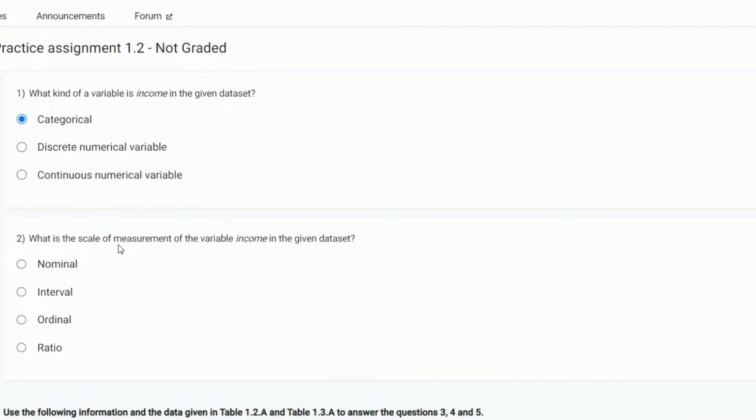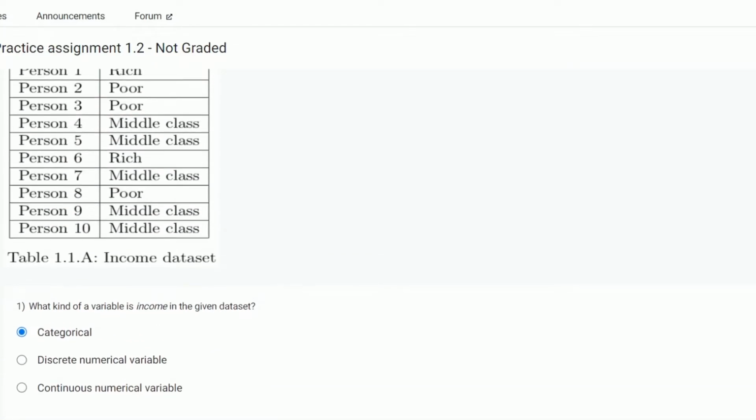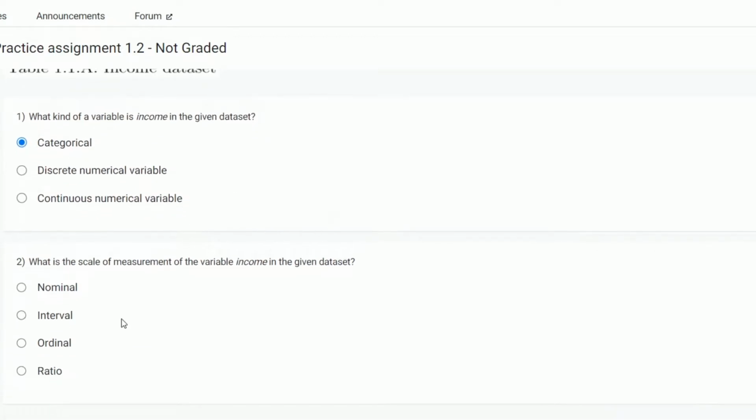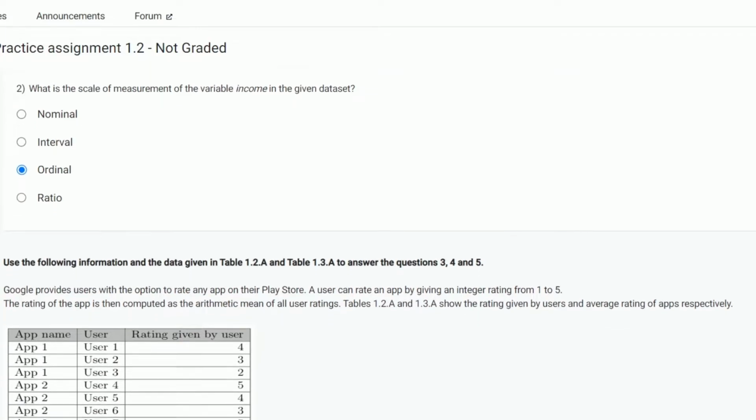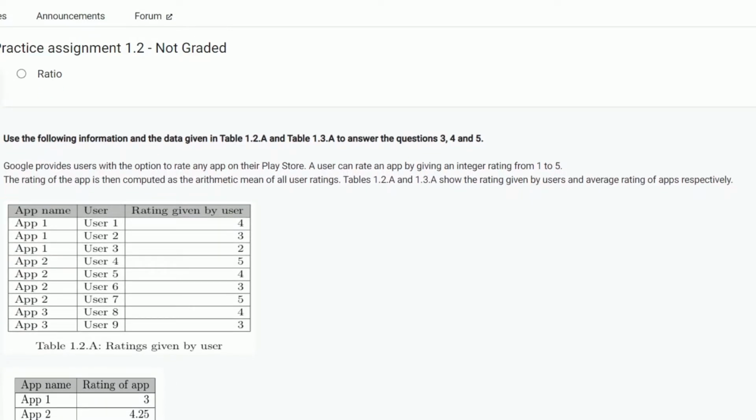What is the scale of measurement of the variable income in the given dataset? Income is still ordinal. Use the following information and the data given in Table 1.2 and 1.3. Answer questions 3, 4, 5.